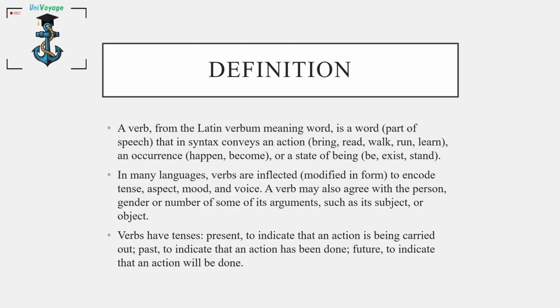Definition of verb. A verb, from Latin verbum meaning word, is a word that is part of speech that in syntax conveys an action like bring, read, walk, run, learn, an occurrence, happen, become, or a state of being like be, exist, stand. In many languages, verbs are inflected to encode tense, aspect, mood, and voice. A verb may also agree with the person, gender, or number of its arguments, such as its subject or object.